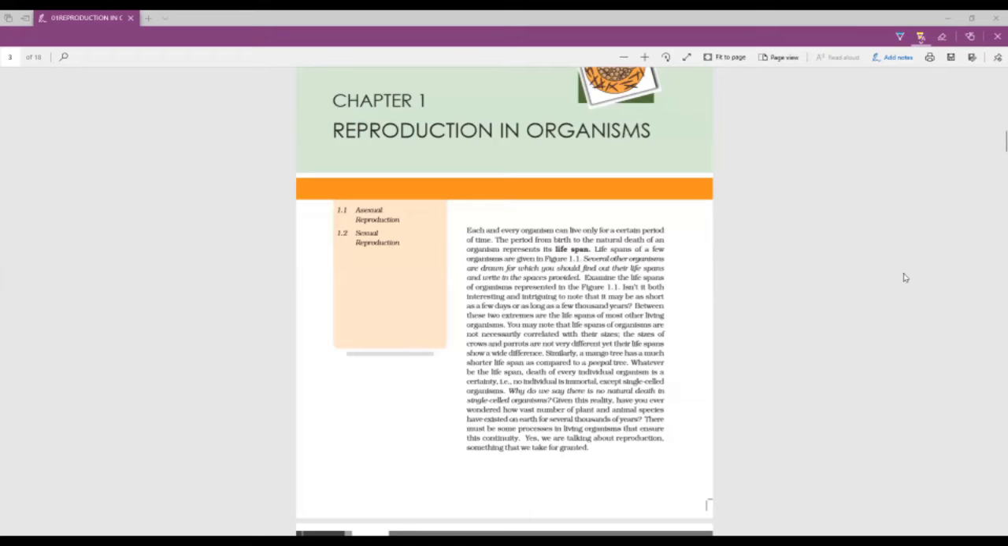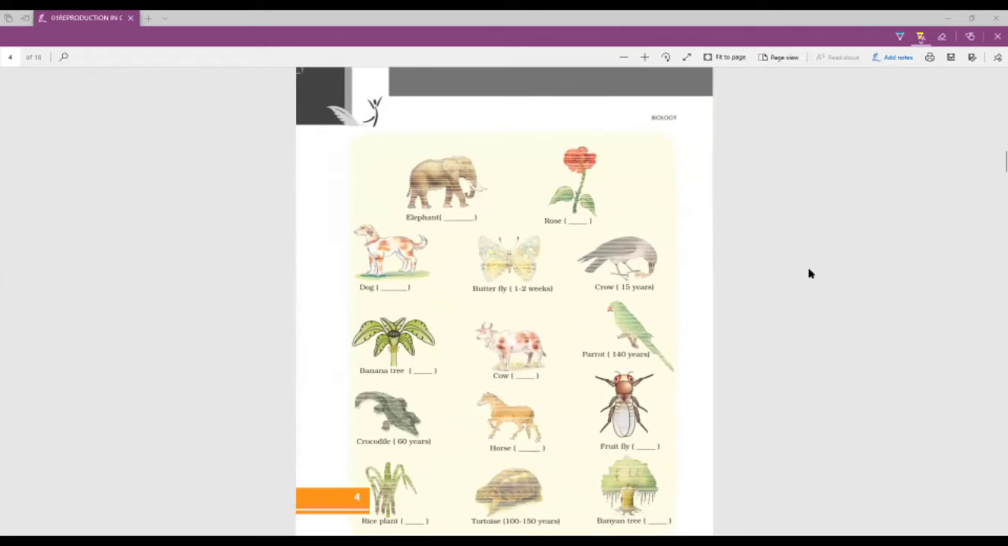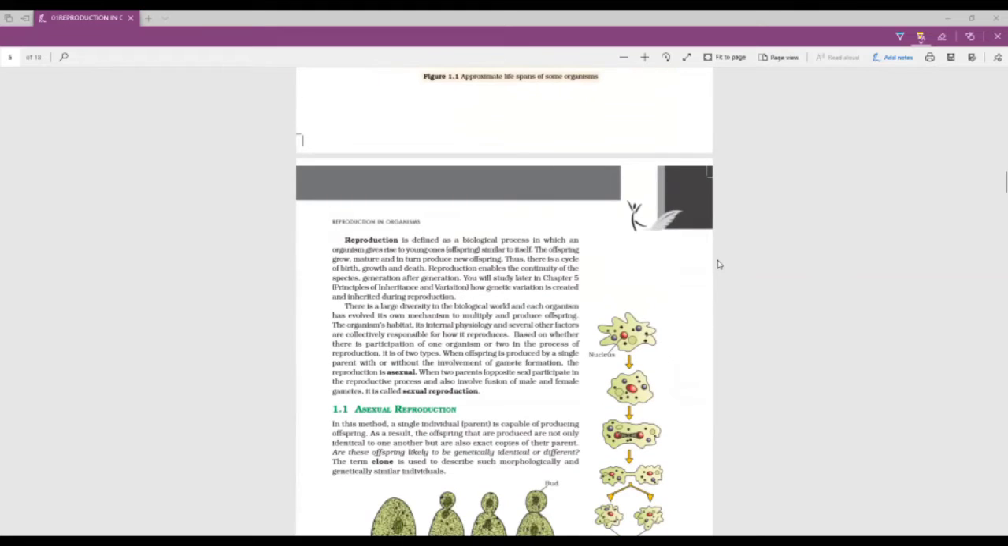Just before diving deep into it, let me give you a quick recap of what we did last time. We became familiar with some terms, like lifespan. We studied the varying lifespans of different organisms in the tabular sheet given over here. Then we got to know a fun fact that lifespan is not dependent on the size of the animals. It's basically irrespective of whatever size they have.